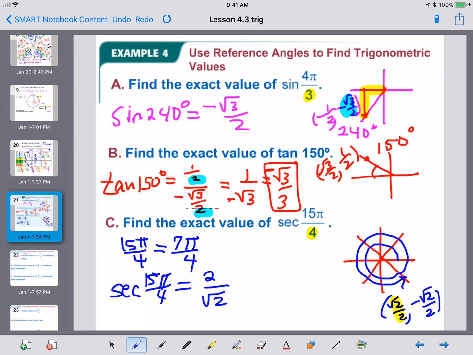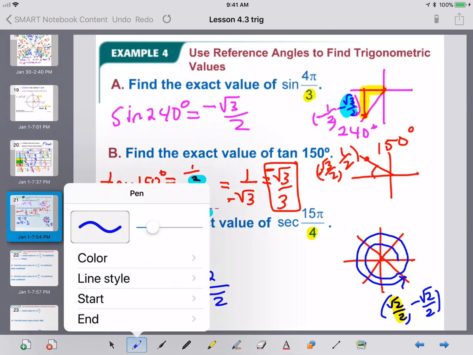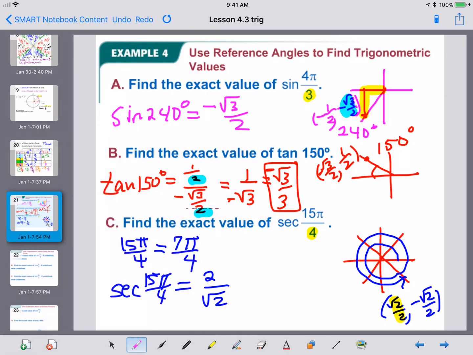Now, we don't leave things like that. We have to rationalize things like that. So let's multiply by square root of 2 on top and bottom. We get 2 radical 2 over 2. And it just so happens there was a 2 on the top that can cancel out with the 2 on the bottom. So our final answer would be radical 2. So that's a little fact you can remember, that the reciprocal or the flip of radical 2 over 2 is just a plain radical 2. That will always happen like that. Just sometimes it might be positive and sometimes it might be negative.